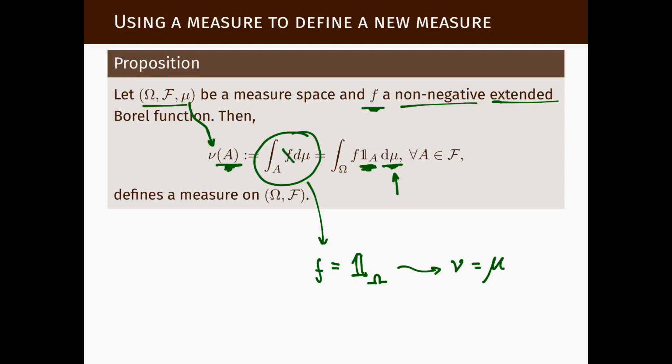Because there's nothing to integrate, we're integrating 1, and this becomes the measures being the same. And if f is not constant equal to 1, it means nu is assigning different weights, and f is tuning or adjusting the weights of the sets that nu will give them comparatively to the weights that mu was giving there.